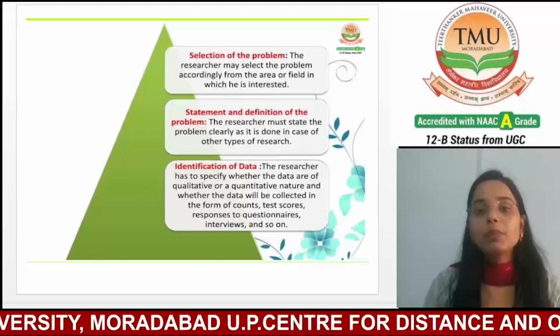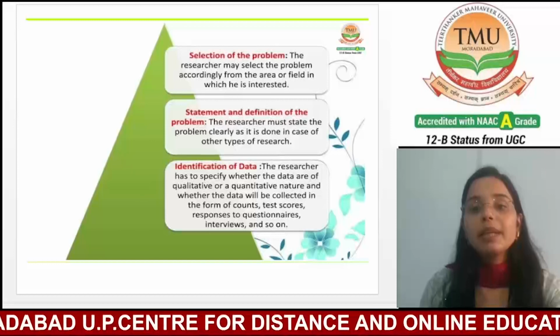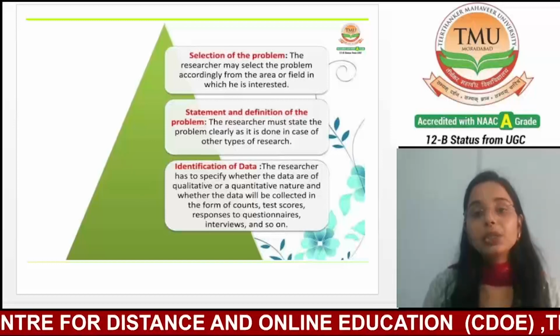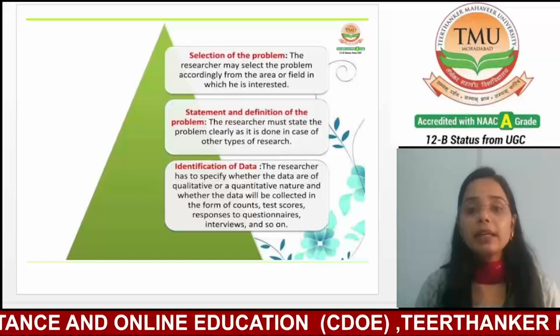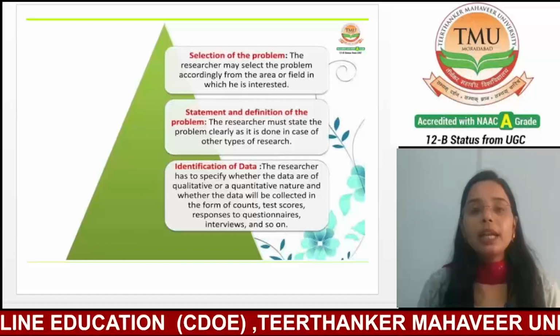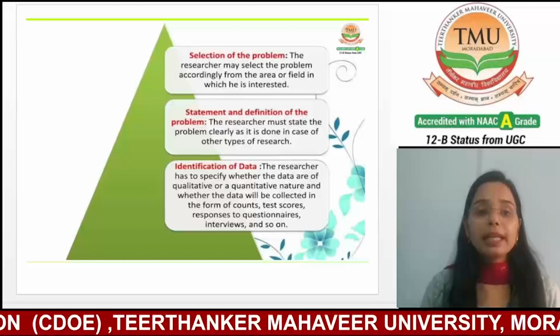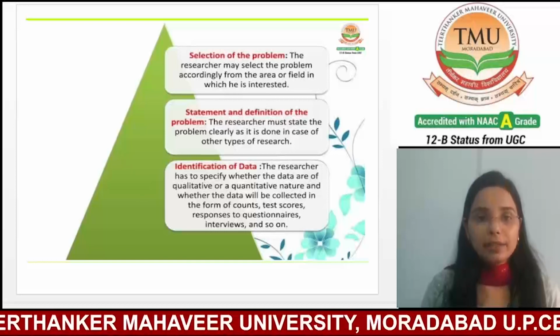After selection of the problem, the next step will be the statement and definition of the problem. The researcher must state the problem very clearly, as is done in other types of research. Once the problem is selected, it must be clearly stated and defined.